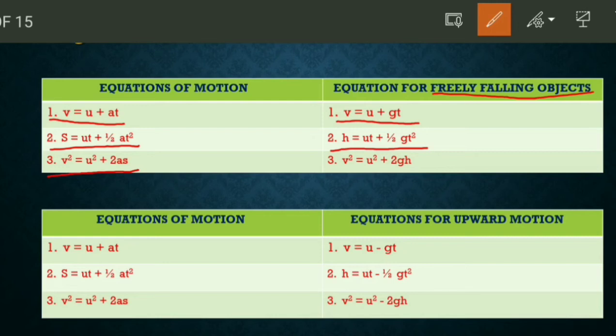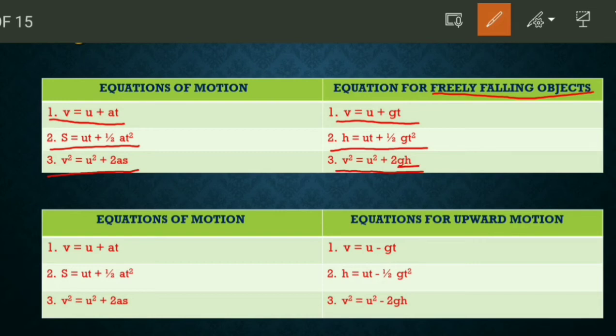Again acceleration becomes acceleration due to gravity. Third, v square = u square + 2as. Here u square stays the same, and 2gh, where acceleration becomes g, the acceleration due to gravity, and displacement again becomes h, height.